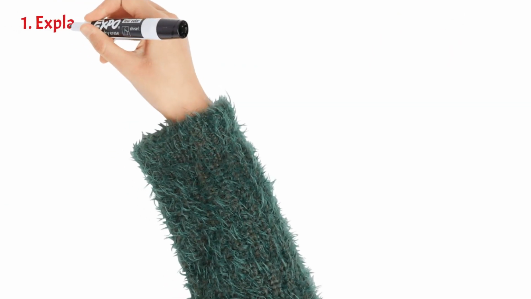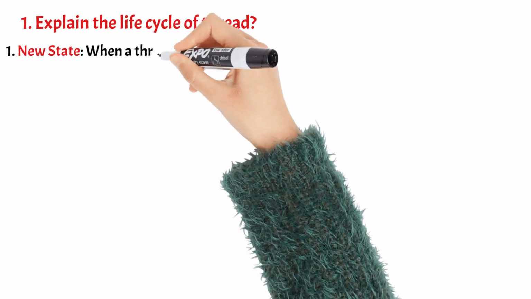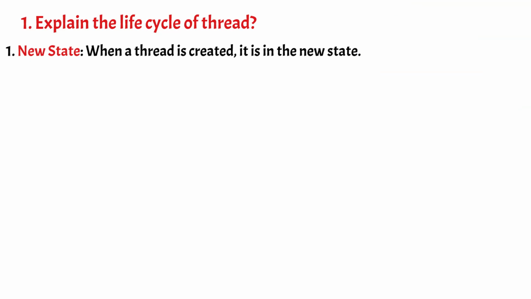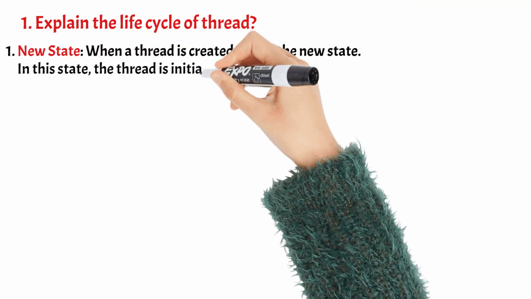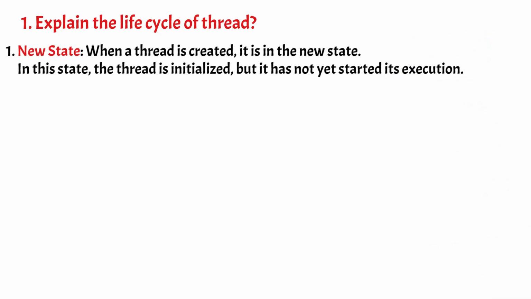1. Explain the life cycle of thread. 1. New state. When a thread is created, it is in the new state. In this state, the thread is initialized, but it has not yet started its execution.